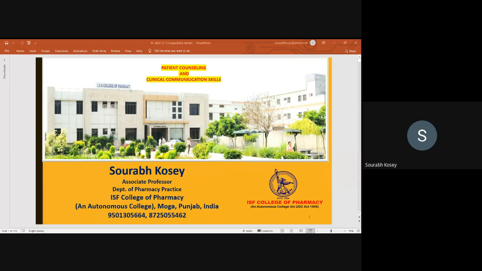Pharmacist duties include drug distribution, procurement, storage, continuing professional learning, and patient counseling, which is denoted in the drug information center inside the hospital setup. Patient counseling area is denoted. So counseling is based entirely on communication. You can do counseling in two places inside the hospital: outpatient and inpatient. Inpatient is also called bedside counseling, whereas the third type of counseling is with the help of pharmaceutical aids such as patient information leaflets or patient education material.